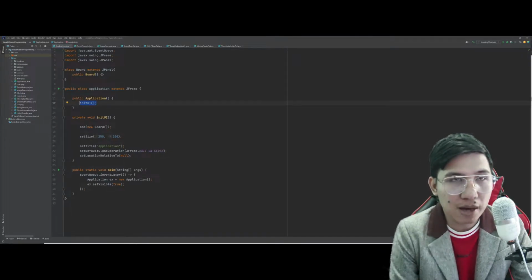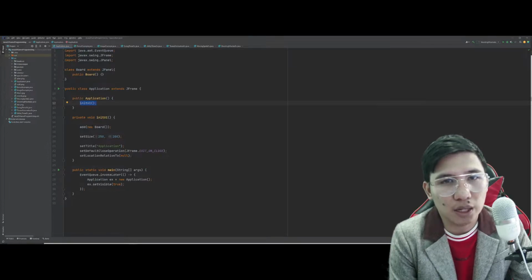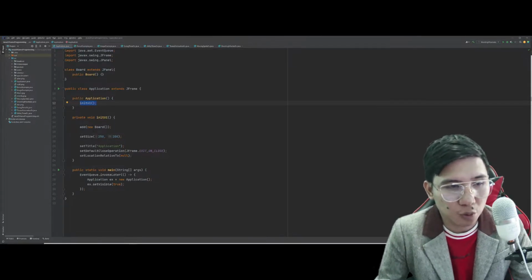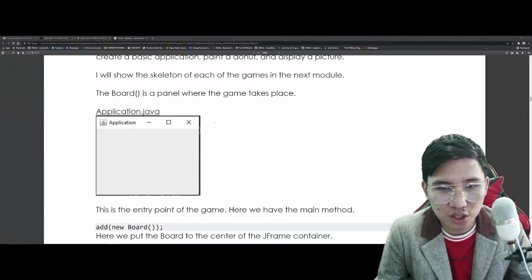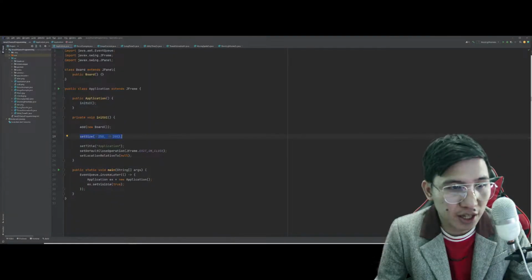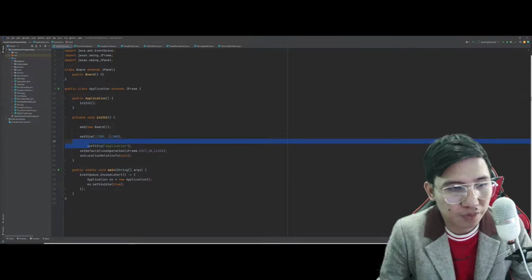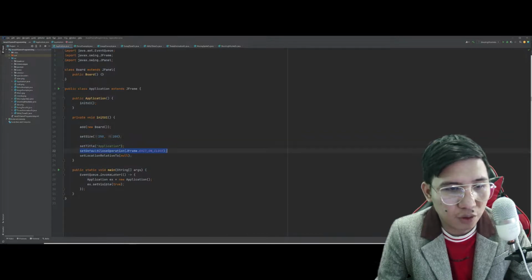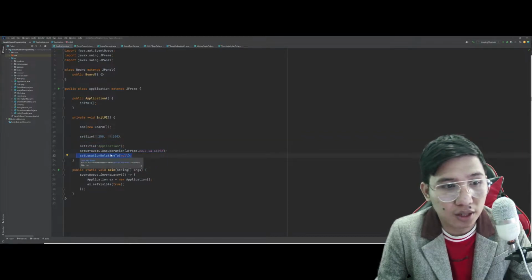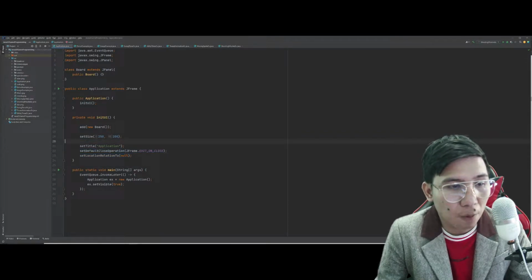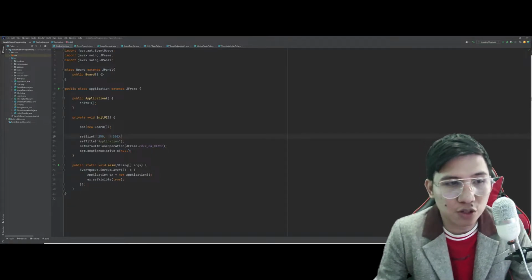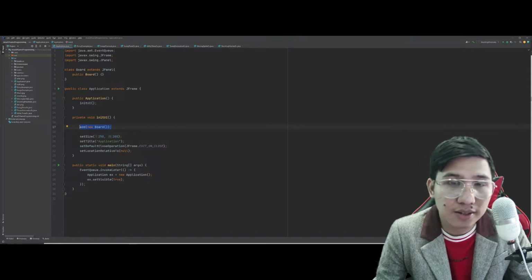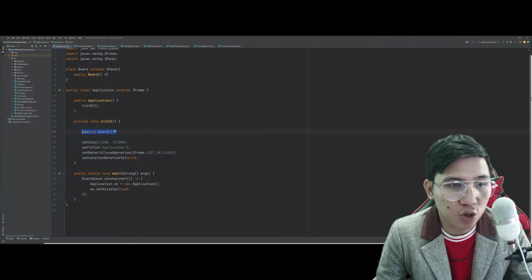Now, the initUI method is where we will try to set the properties of our JFrame. So, we set here the size of the JFrame, which is basically 250 by 200. We set the title. We already know what's the purpose of this one. Yung title dito. And the default close operation, of course, the location relative to. Now, in the initUI method is also where we instantiated a new object. Pero this time, this is a JPanel, which is what we call the new board.